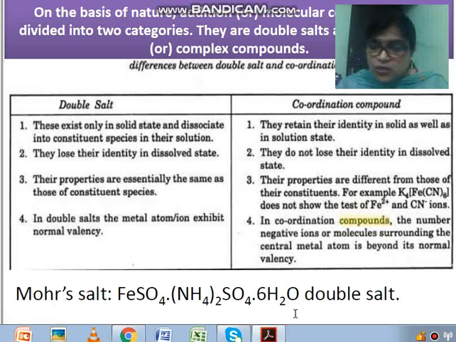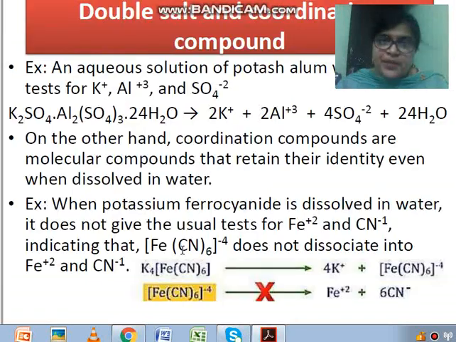It is a double salt, that is ferrous ammonium sulfate, or alum, that is potassium aluminum sulfate. So children, when I dissolve this alum in water, it gives K+, Al3+, sulfate and water.